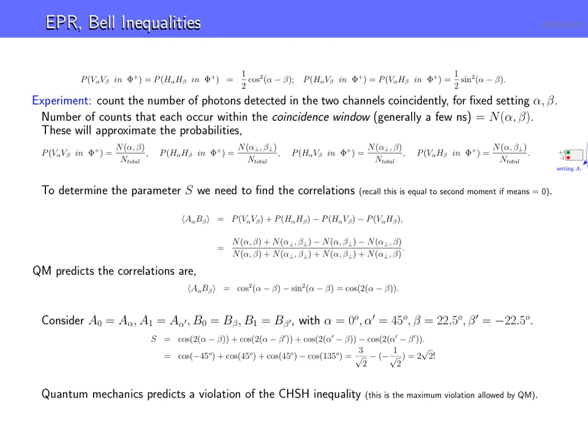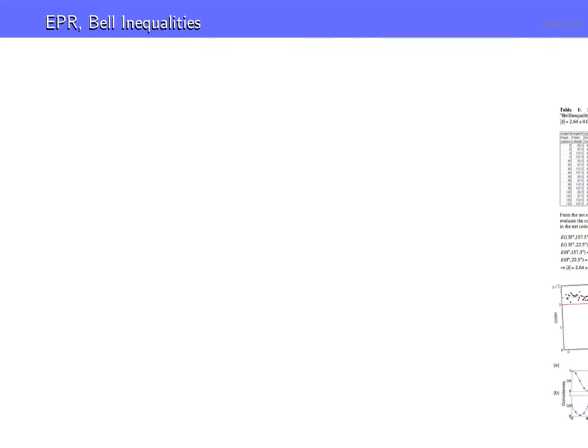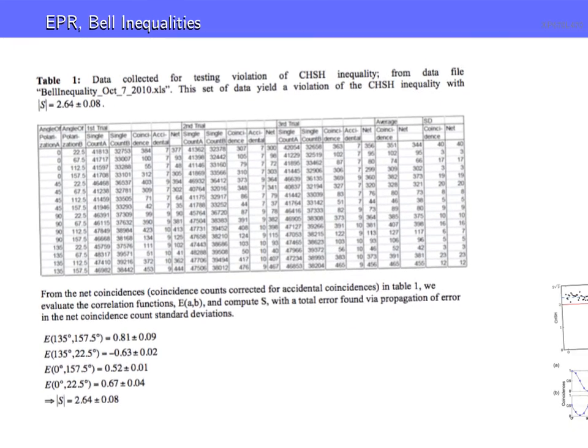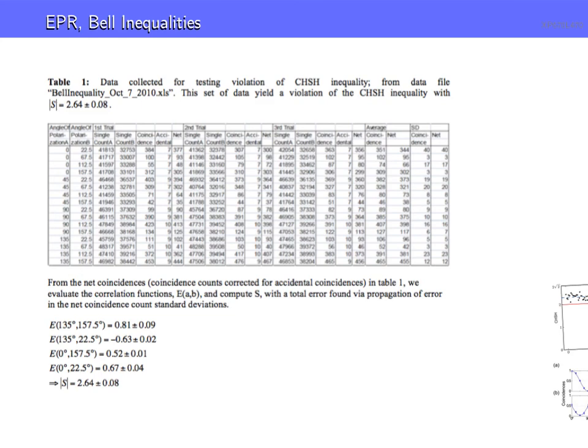Okay. So this is the big punchline here. This is called the Tsirelson bound, if you care. I'll put that out on the course site later. But lastly, let's just look at some data. I'm going to post a paper that's a lab report, and it's actually an undergraduate laboratory where you do this experiment, because this experiment is becoming so common now. It's a little expensive, at least $20,000 to run, but you can actually do this now in undergraduate laboratories, and hopefully maybe one day we'll have it at the OHS.